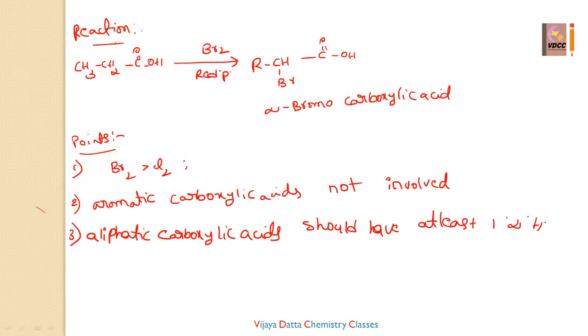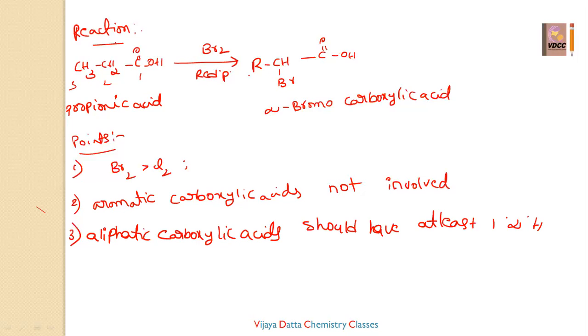Okay, so what is meant by the HVZ reaction? See the name of this compound, 1 2 3. This is called propionic acid. Propionic acid reacts with bromine in presence of red phosphorus. The alpha position carbon gets the halogen, that is, alpha bromo.